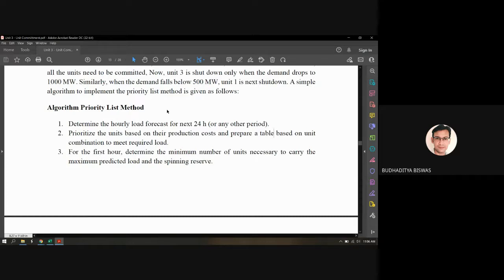So obviously some reserve should be there, some plus minus value should be there, but at least we have an idea that in what time of the day the load demand will increase or decrease in what amount.